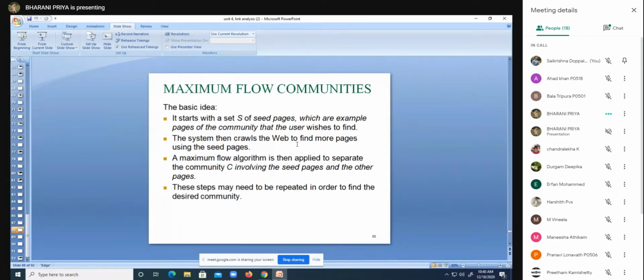After crawling and downloading all these web pages, the maximum flow algorithm is applied to separate the community C involving the seed pages and other pages. According to our definition, any vertex belonging to the community should have hyperlinks within the community, but not more links outside the community. So we need to separate these pages, and these steps should be repeated in order to find your desired communities.